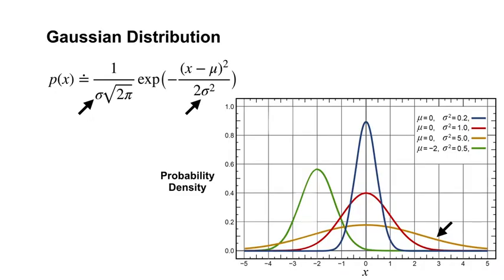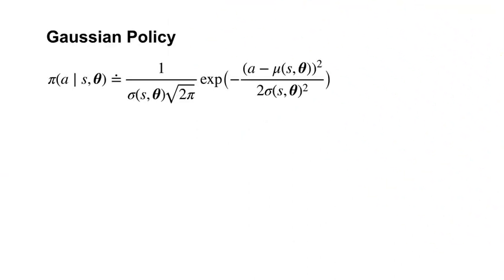Let's define our policy using a Gaussian over actions. We make the parameters mu and sigma functions of the state. This way, the agent can assign different action distributions to different states. Mu can be any parameterized function, but to keep things simple, let's make it a linear function of the state features.